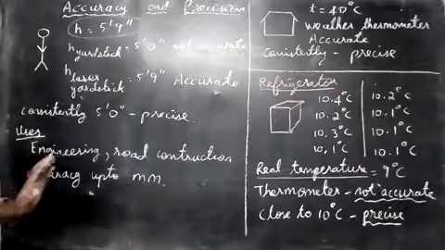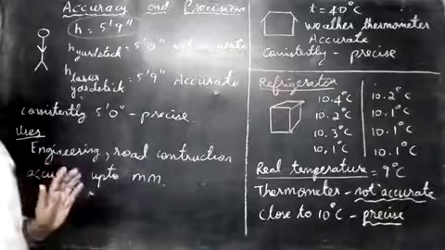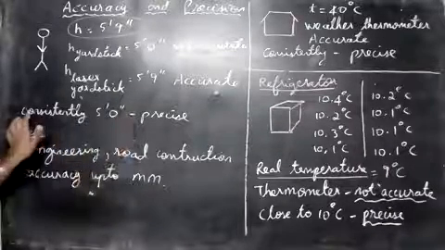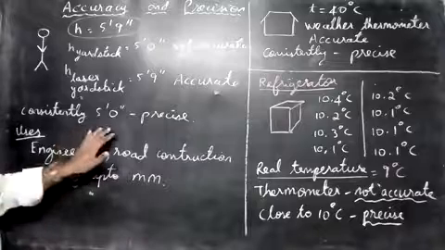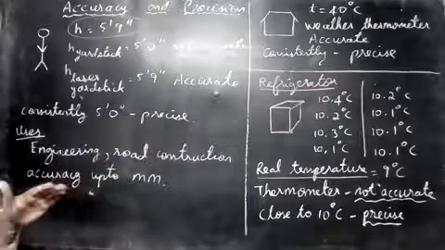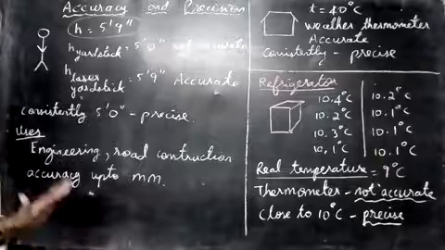But if you always measure with the wrong scale, and always get 5 foot 0 inches, we see consistently we get the wrong answer. It's wrong, but you always get the same answer. That time we say it is precise. Precise means if the same number repeats again, it is precise.